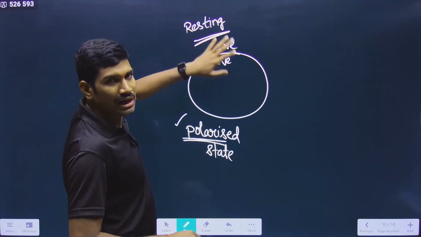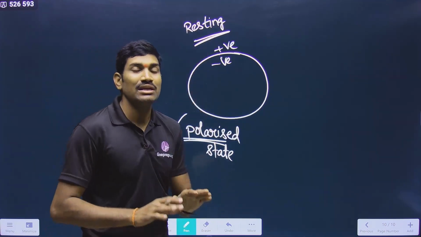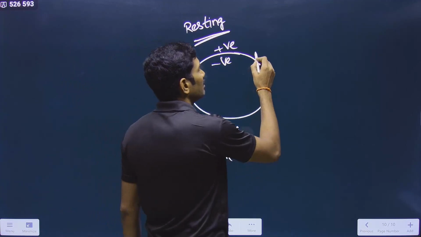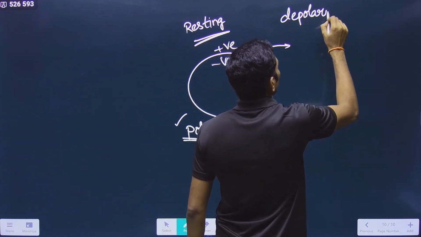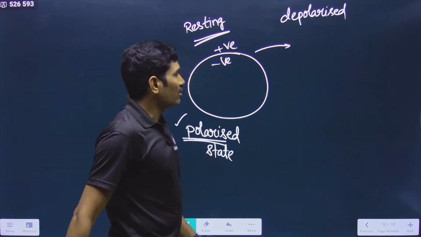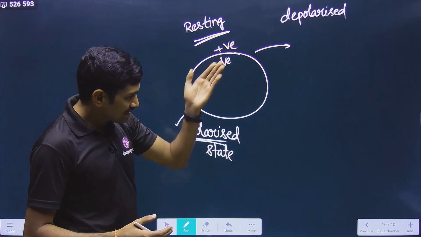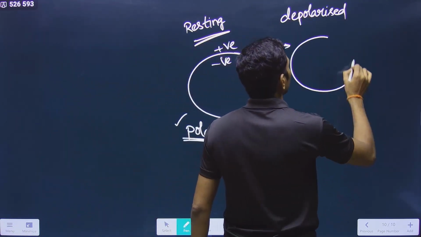So one side one, other side other one is there. But what is that one? Outer positive, inner negative is generally present, and it is the polarized state. And when it will be depolarized, depolarized means across the membrane some mechanisms will occur. So that means something is coming inside, something is going outside. So overall what happens? I will give you a conclusion.